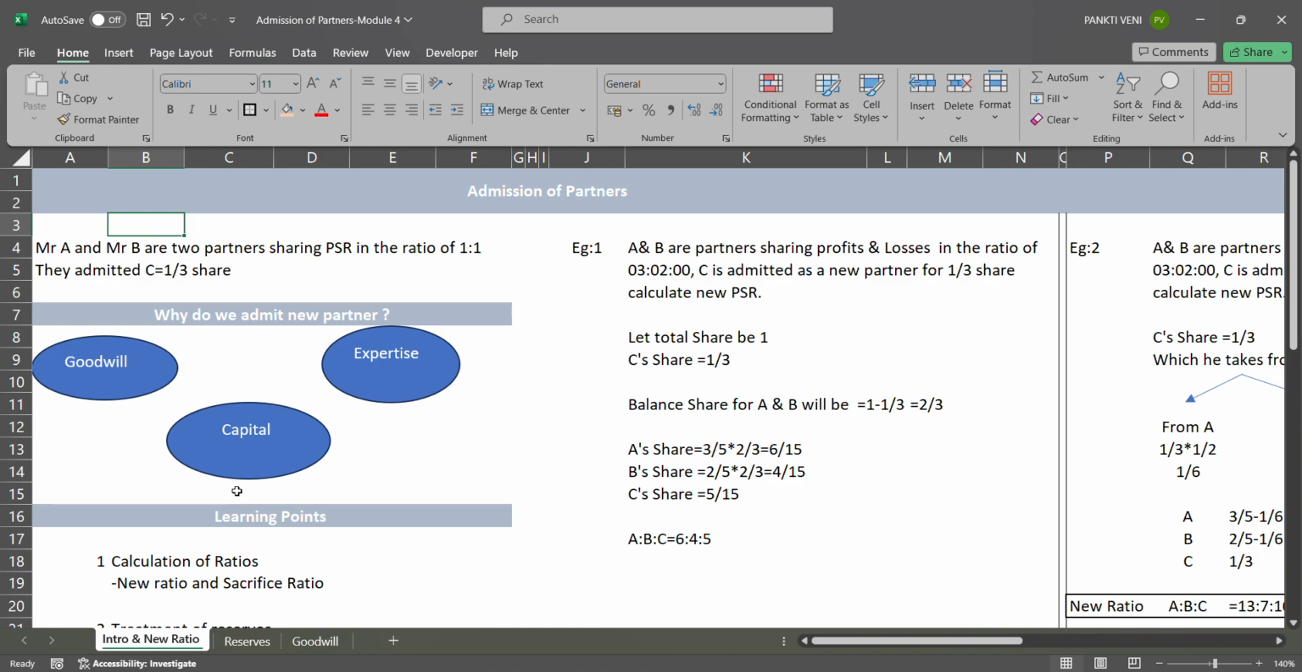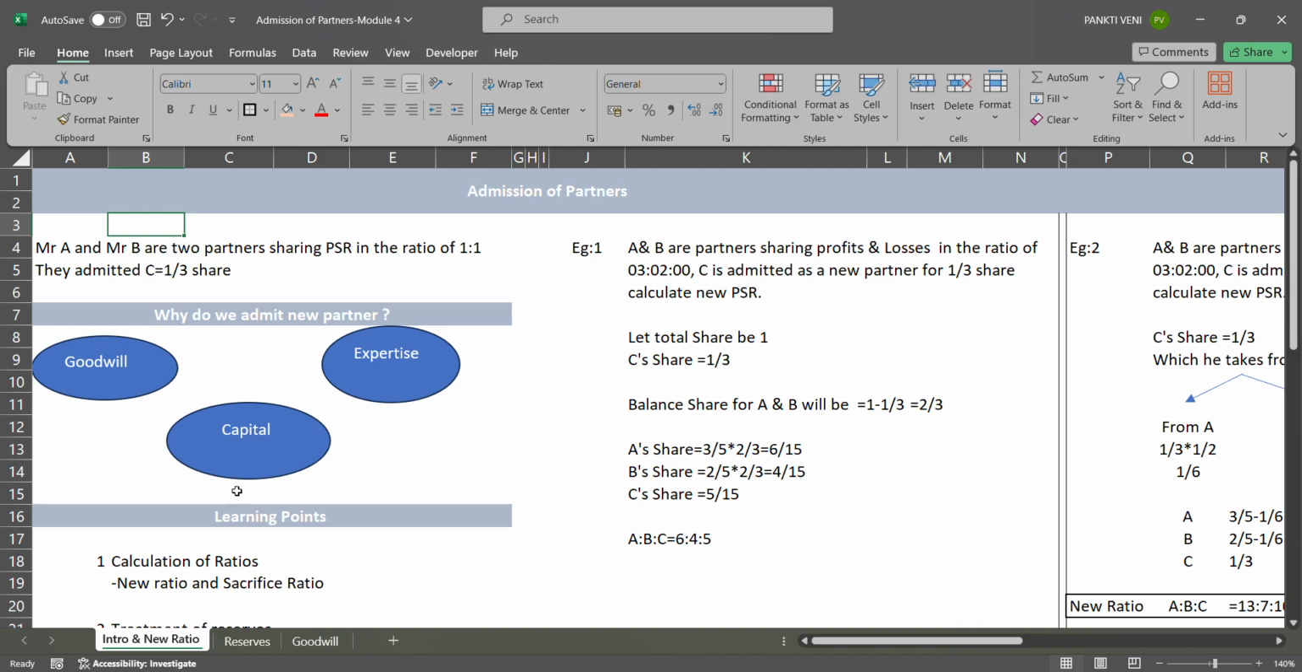I've tried my best to make this chapter easy. I have converted our CMA module into the Excel file so that we can break up the concepts and try to understand. Let us start with the chapter.